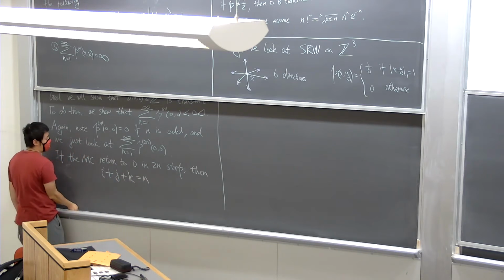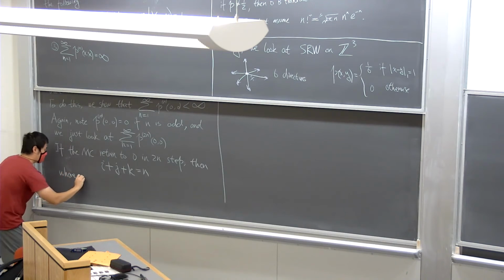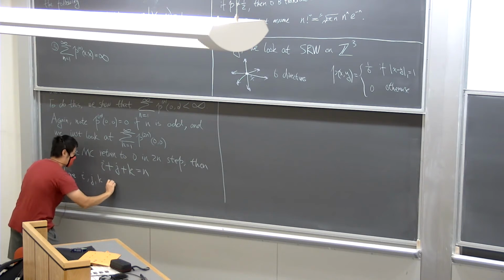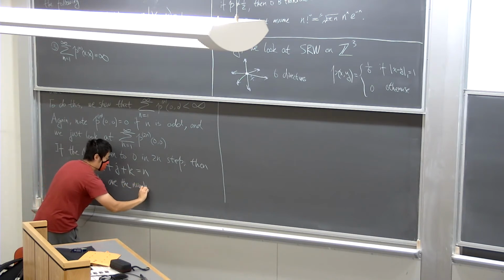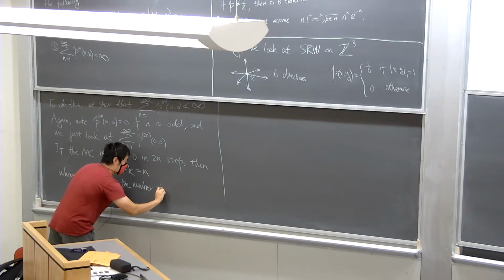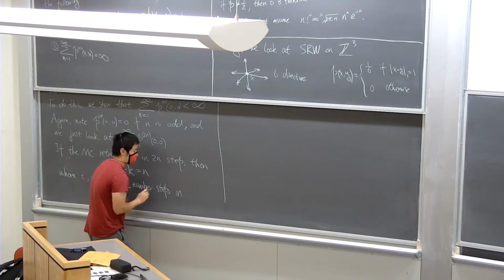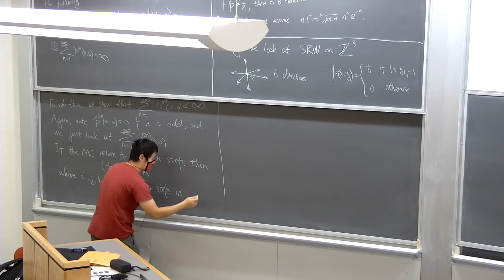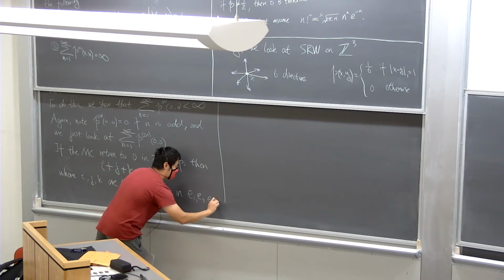Now I'll define what i, j, k are, where i, j, k are the number of steps in, I'll just mark the 3 directions as e1, e2, e3. You can also do it with x, y, z. The e1, e2, and e3 directions.